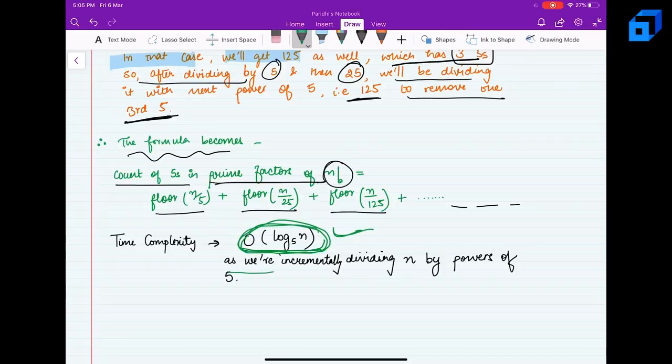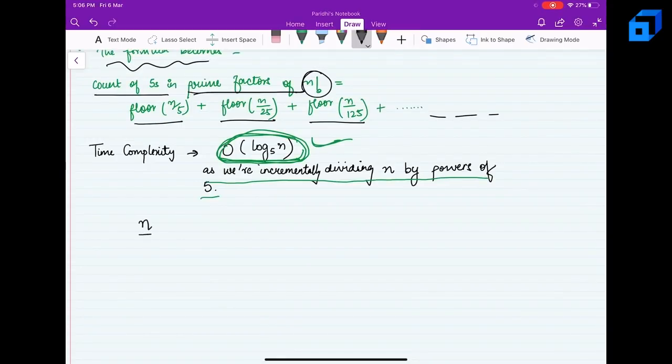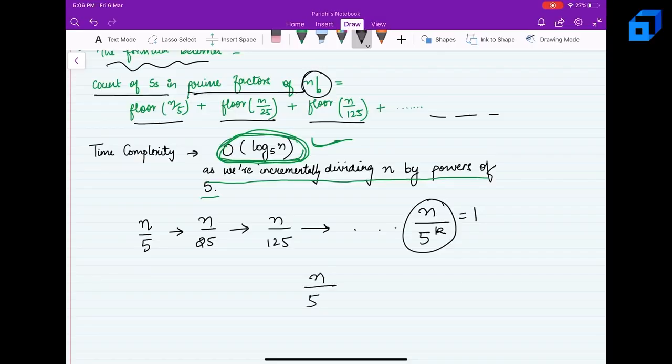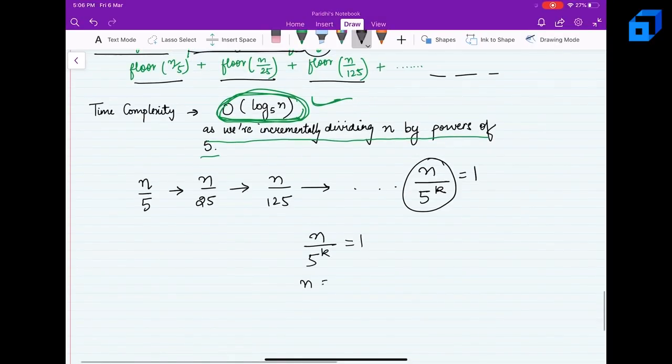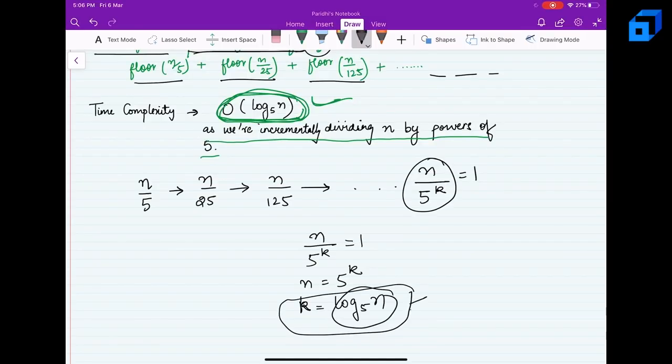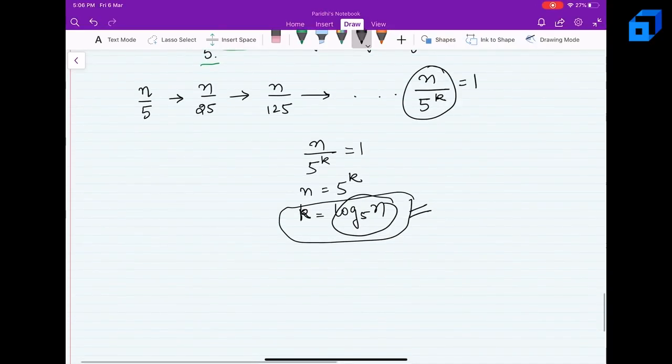Why? Because we are incrementally dividing n by powers of 5. First we divide n by 5, then n by 25, then n by 125, and so on till n by 5 to the power k reduces to 1. So n by 5 to the power k is equal to 1, so n is equal to 5 to the power k. After taking log on both sides, we get k as log base 5 of n. That means log base 5 of n steps we have to take to get the solution, and therefore the time complexity is going to be order of log base 5 of n.